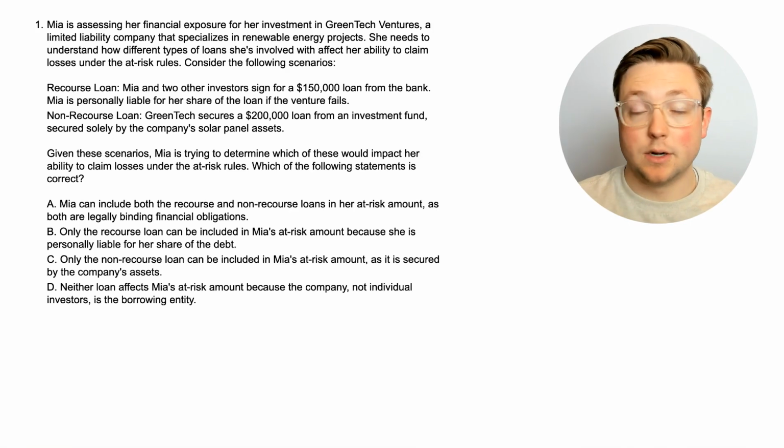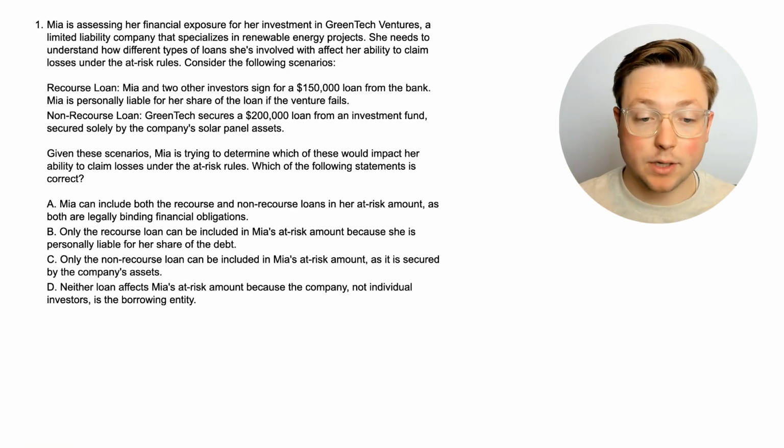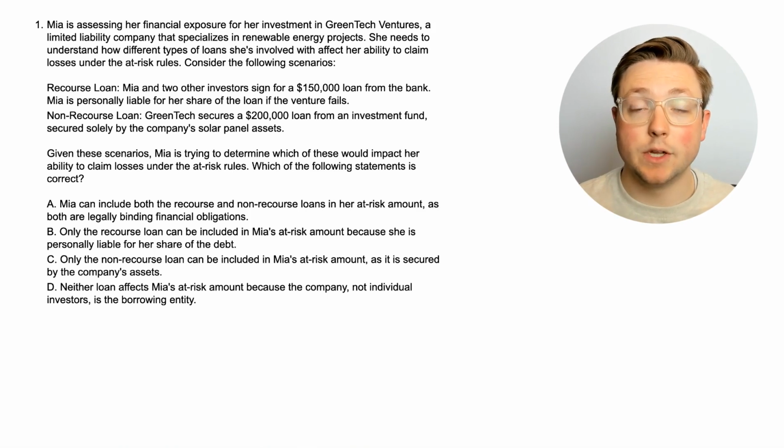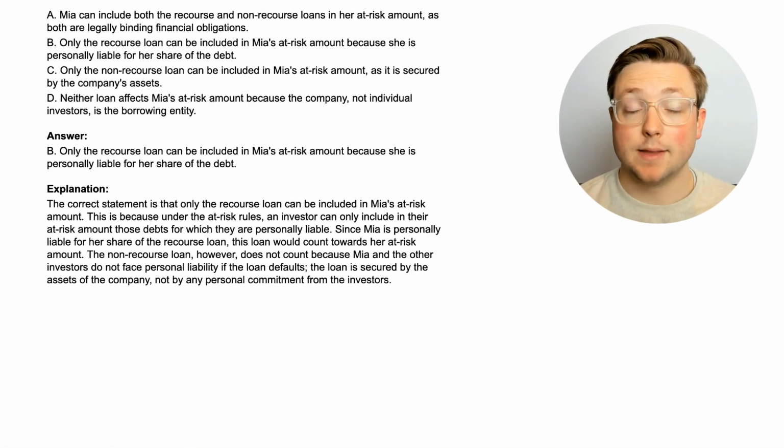Okay, is she going to be able to include both of those in the calculation, only one, or neither? Well, since this is the first question of the video, we probably don't have a very good idea of what a lot of this means, so let's go ahead and dive straight into the answer to start getting an understanding. Okay, and the answer is that she can only include the recourse loan in her at-risk amount because she is personally liable for that share of debt.